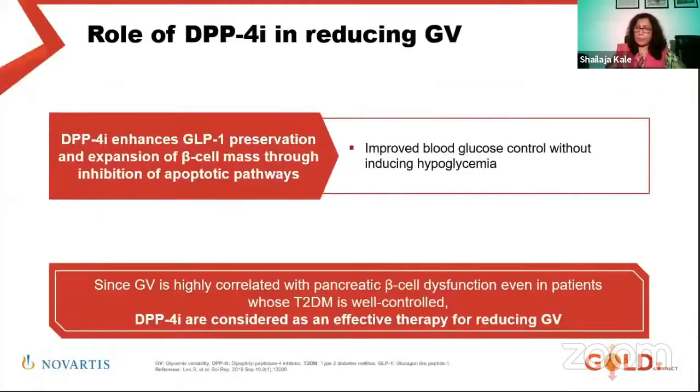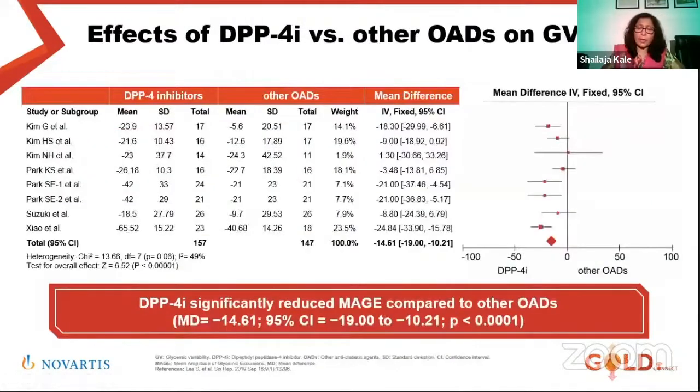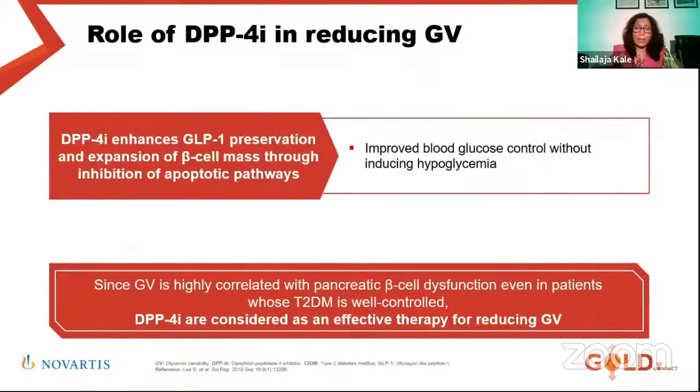So DPP4 inhibitors, we all know, improve glucose control without hypoglycemia. They also have an effect on glucagon and also some effect of preservation of beta cell mass, and because it's a gentle effect on both insulin and glucagon. Plus, lots of studies show that DPP4 inhibitors reduce cardiovascular risk markers like inflammatory markers.